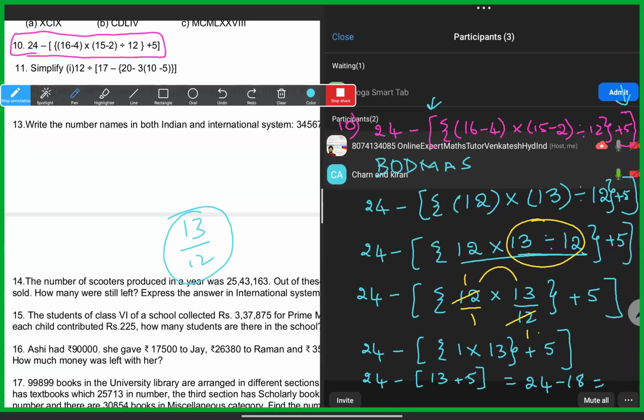How much is 24 minus 18? 6. So the final answer is 6.